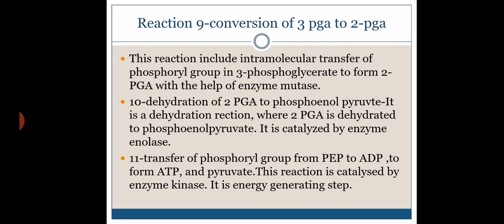So in this way, in the payoff phase, energy generation occurs either in the form of ATP or in the form of reducing power. So this is regarding the EMP pathway. In the notes, I will give you the formula and the total schematic representation of the metabolic reactions so that you can understand it better. Okay. Thank you.